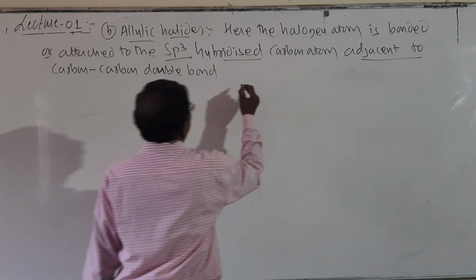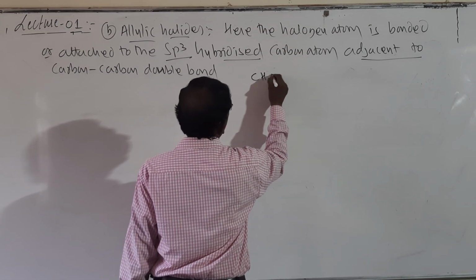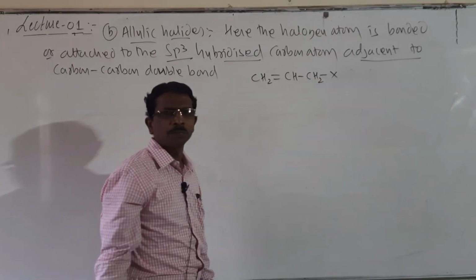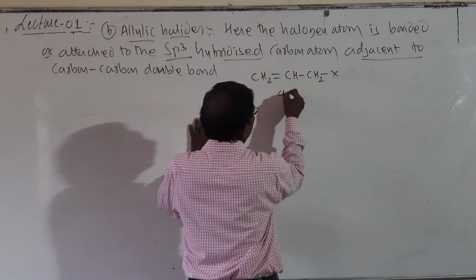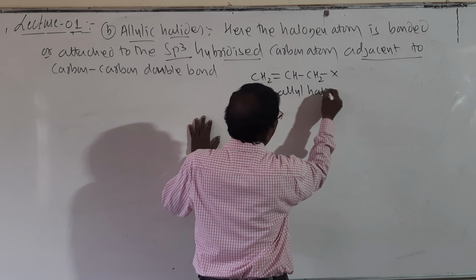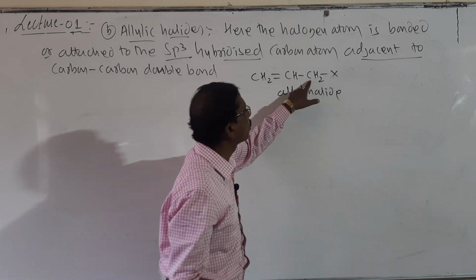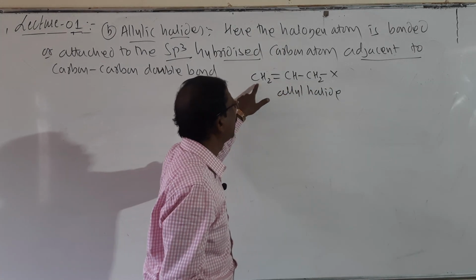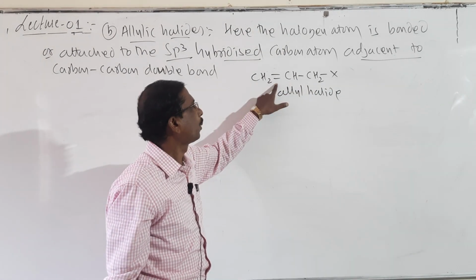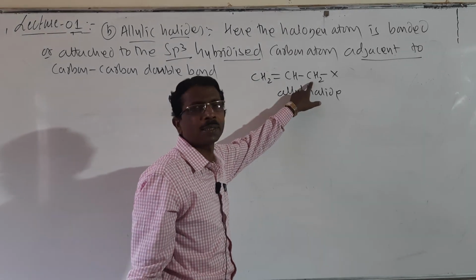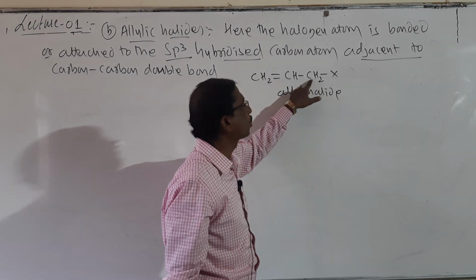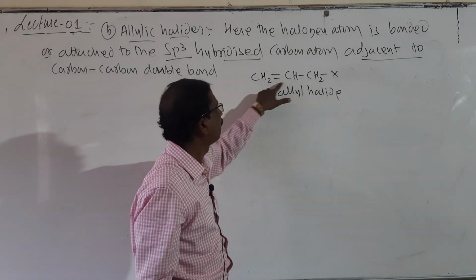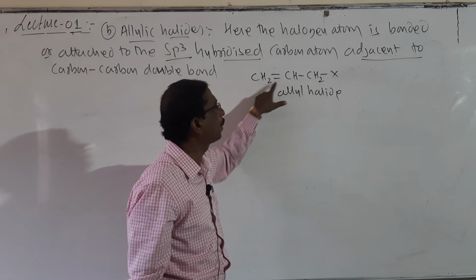Look here, I will write an example here. CH2 double bond CH2X. So X is a halide, it is called an allyl halide. So this halogen atom is attached to this sp3 hybridized carbon atom. It is sp3, it is sp2, it is sp2. The double bond is sp2, the single bond is sp3. So the halogen atom is attached to this sp3 hybridized carbon atom adjacent, meaning neighboring, to the carbon-carbon double bond.